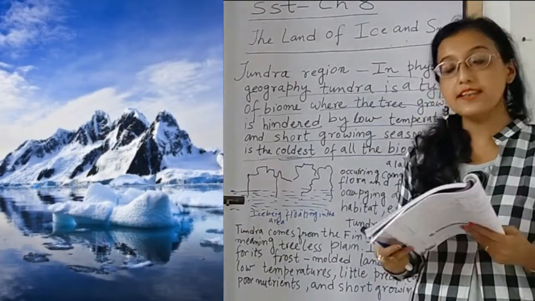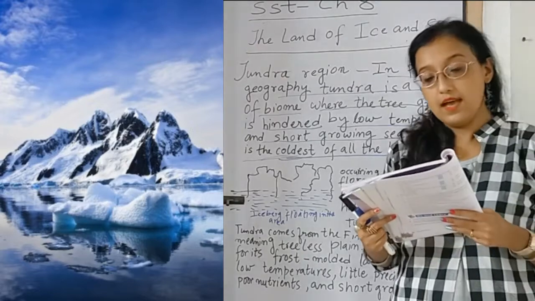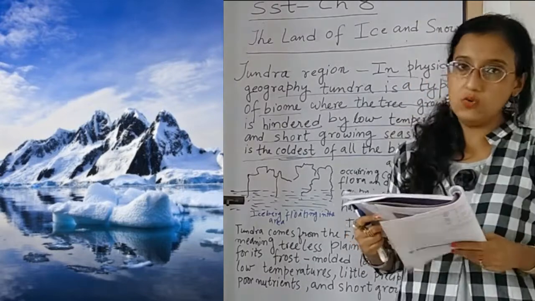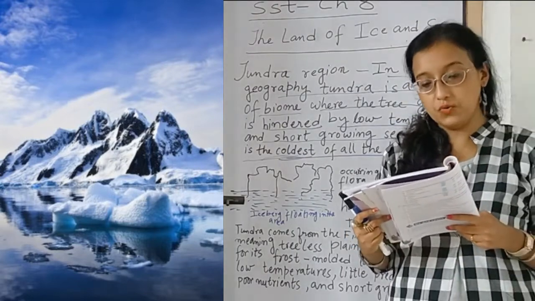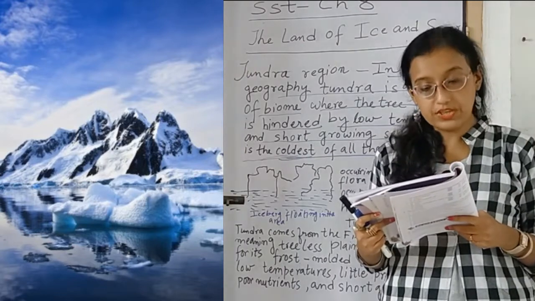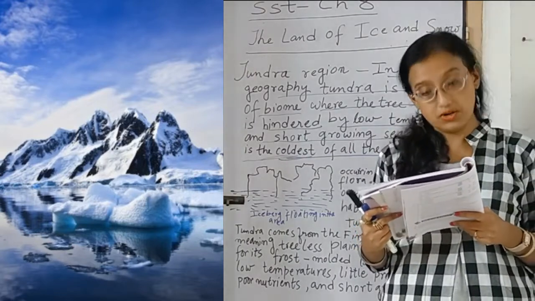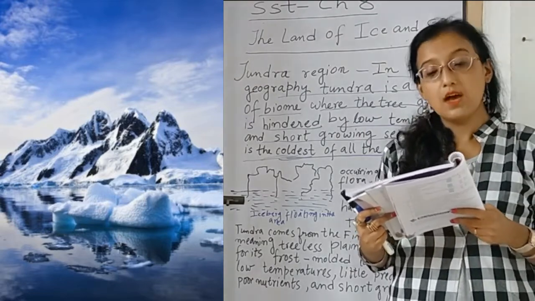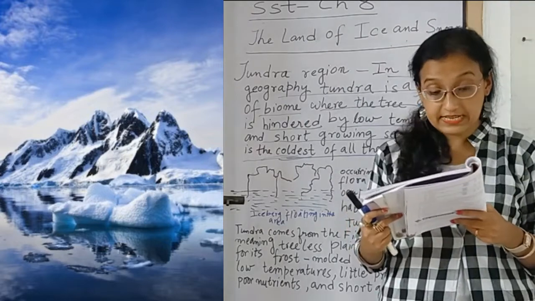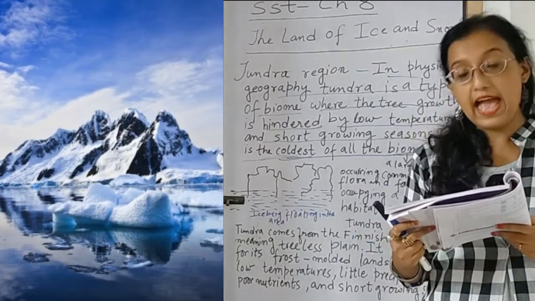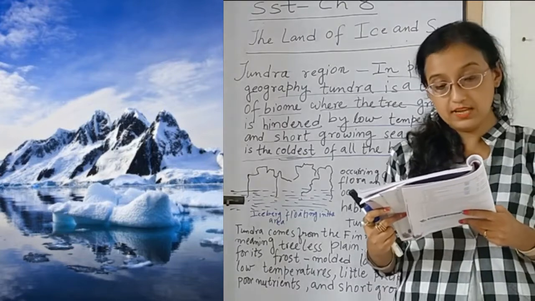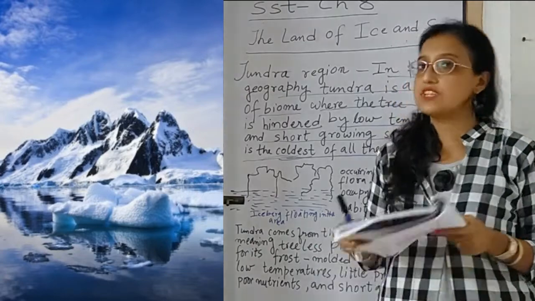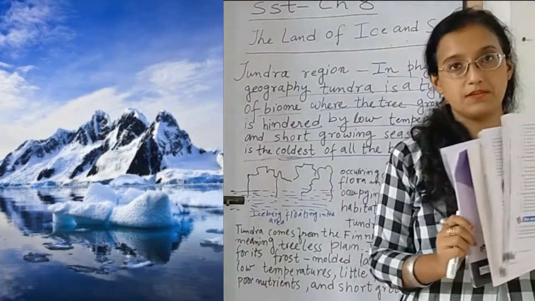Chapter 8, the land of ice and snow. Greenland is the land of ice and snow. We all know this. It is also known as the tundra region, which is spread over the northern parts of Asia, Europe and North America. Most of this region is permanently covered with snow and ice, just like Kashmir in the winter season, throughout the year. Okay? So it is covered with ice and snow throughout the year.